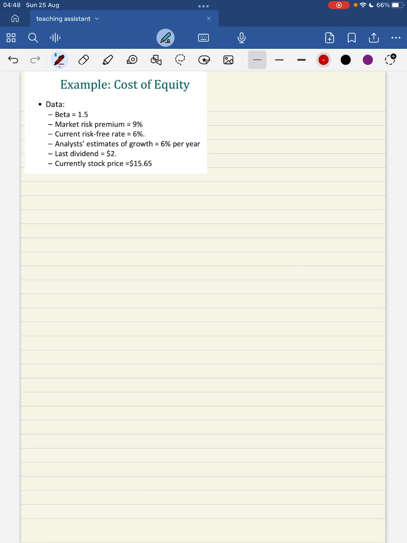Let's use both methods to compute the RE, starting with the dividend growth model. RE will be equal to D1 divided by P0 plus g. How can we compute D1? We know that the company currently has a last dividend of $2, which means it is D0.